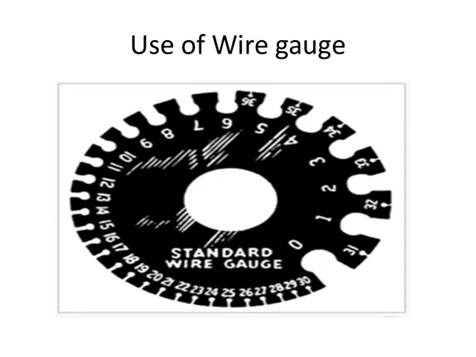We can take the wire for which we want to know the size. We will put that wire to the notch of suitable size. The wire will get into the notch. We will note the number of the notch into which the wire easily gets. So from that number we can take the size of the wire from the table, that for this number notch the size in mm or size in inches will be given in that table.